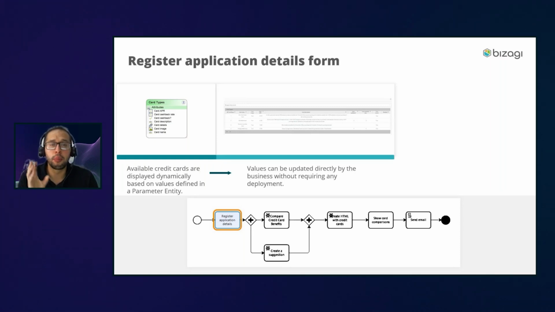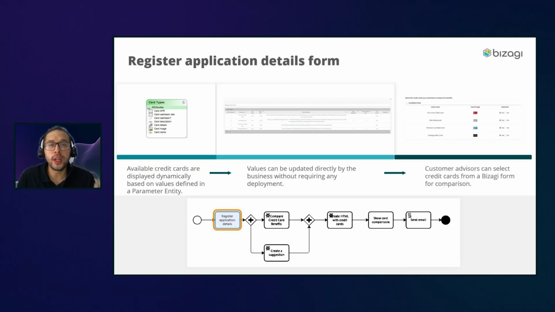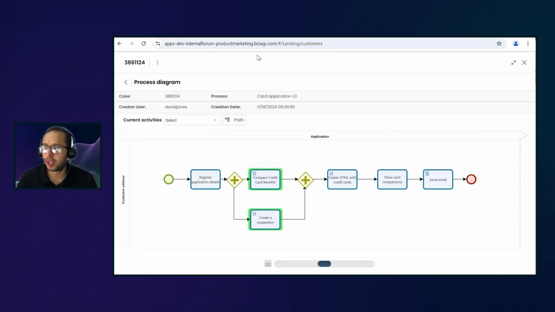Remember that a parameter entity has the capability that you can decide if you want to manage those values in production environments or not. And one of the important things is that based on the values there, we present in one Bizagi form one table with all the available credit cards. So this is the power of how we can combine all of them together. So take a look here.